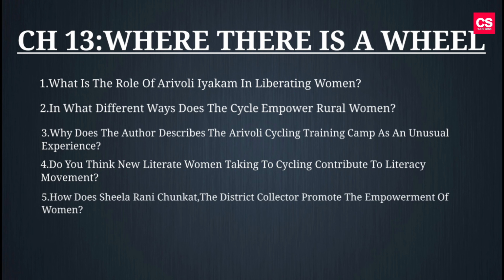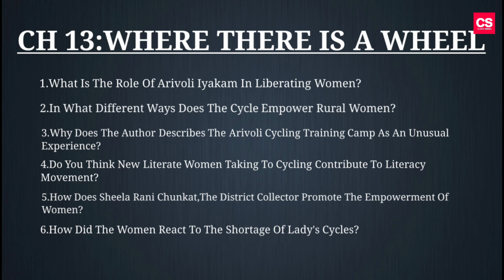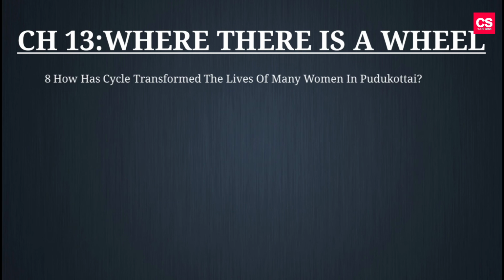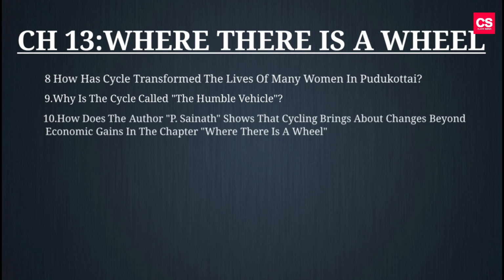Fifth question, how does Sheela Rani Chunkath, the district collector, promote the empowerment of women? Sixth question, how did the women react to the shortage of ladies' cycles? Seventh question, bring out the nature of freedom gained in Pudukkottai with the introduction of the cycle. Eighth question, how has the cycle transformed the lives of many women in Pudukkottai? Ninth question, why is the cycle called the humble vehicle? 10th question, how does the author P. Sainath show that cycling brings about changes beyond economic gains in the chapter Where There Is a Wheel?